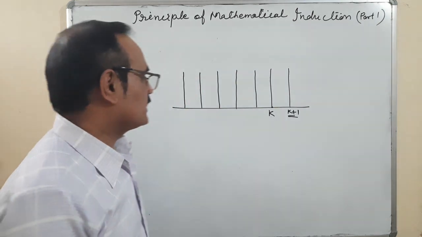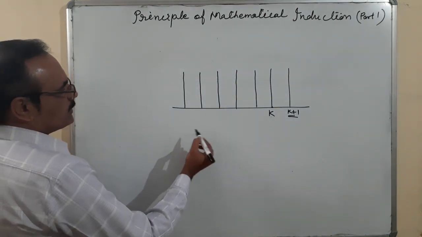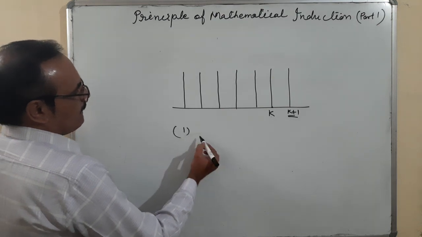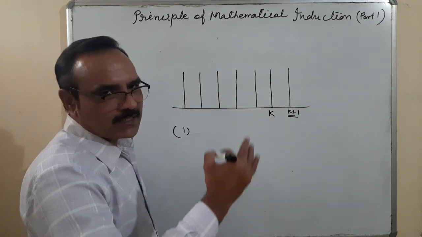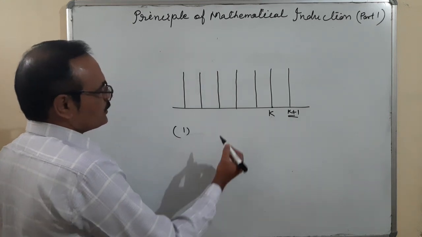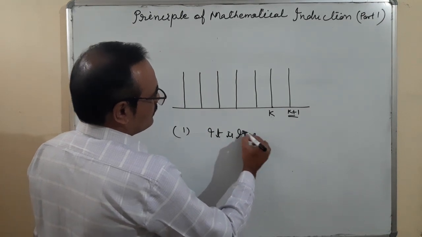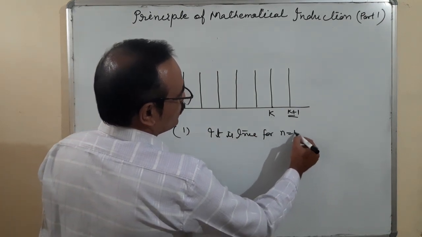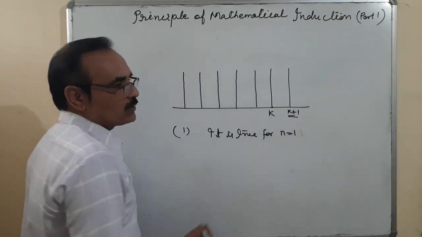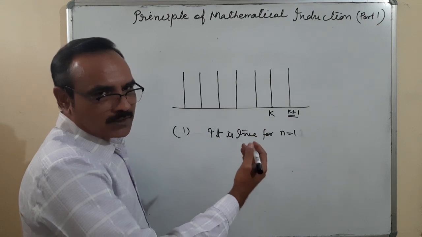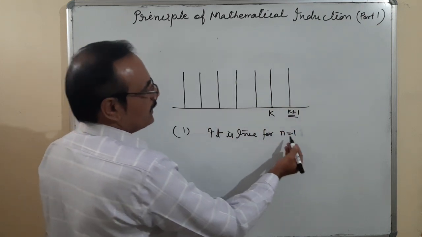Actually, when we are using the statement, number 1, any equation or any formula is given, with left hand side and right hand side terms, and we'll check it. It is true for n is equal to 1. N is equal to 1, what does it mean? The sum of first terms, or number of terms, whatever it is, depends on the question.